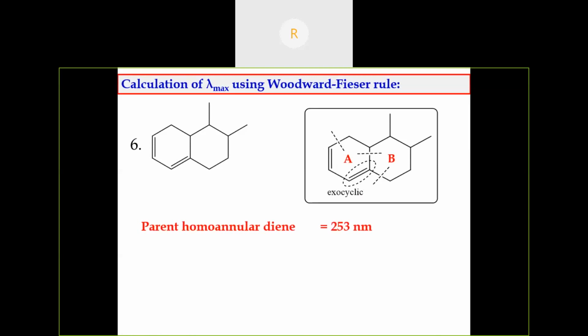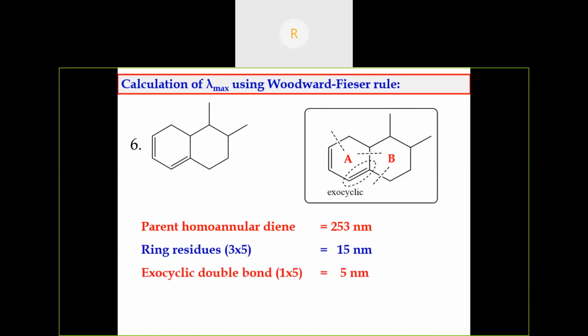For the homoannular diene, the base value is 253 nanometer. There are 3 ring residues, so 3 into 5, 15 nanometer. Exocyclic double bonds we have to consider. For ring A, there is no exocyclic double bond. For ring B, there is one exocyclic double bond. So the lambda max value is 273 nanometer.